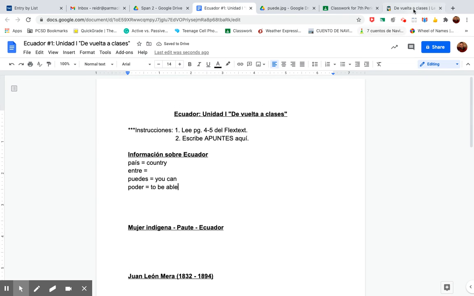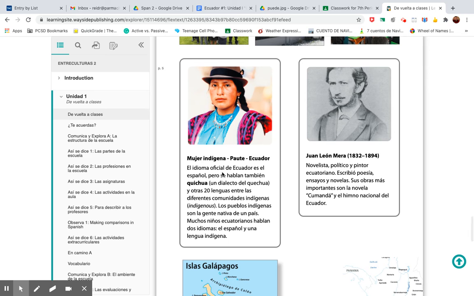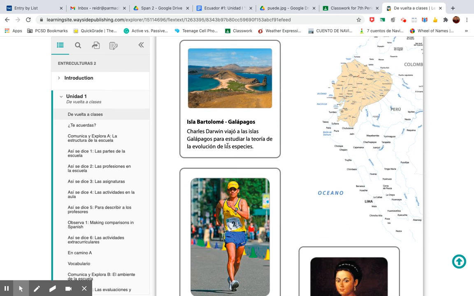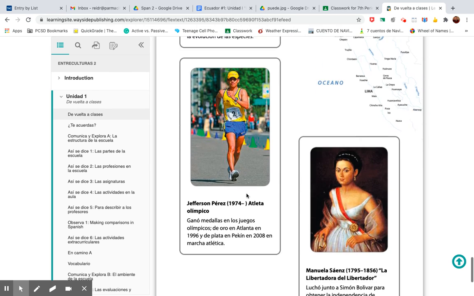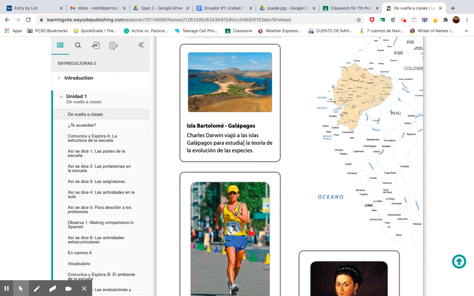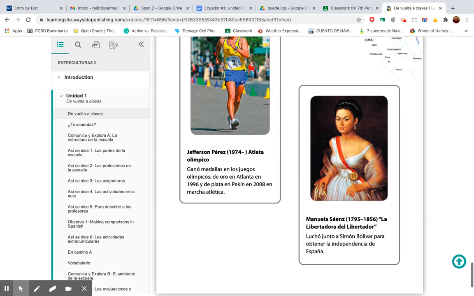Okay. All right. So you read that, and then you read a little bit about mujer indígena, Juan León Mera, and then scroll down, and there's not much for these people. Okay. So that's Isla Bartolomé, and then about Jefferson Pérez, and then Manuela Sáenz.